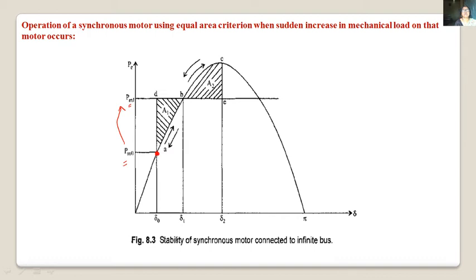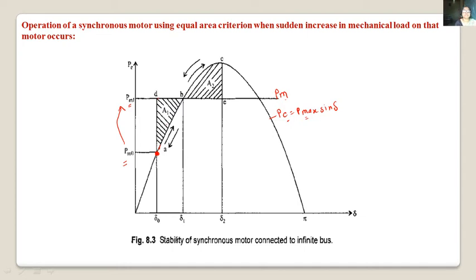Here you can see this is our PE, it is P max sine of del, and this is our PM. This is the shaft load on the motor, which is increased. This is the electrical input supplied.